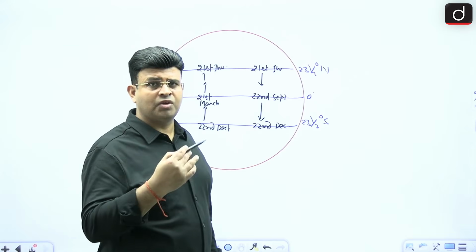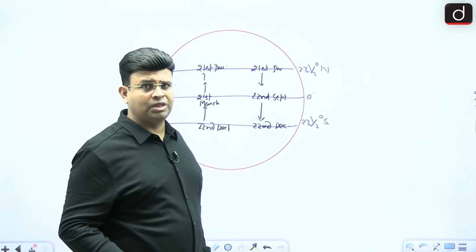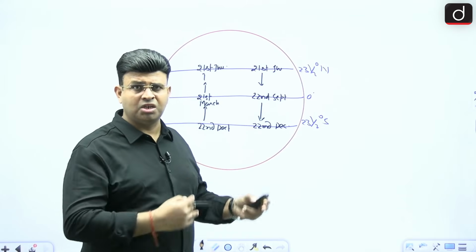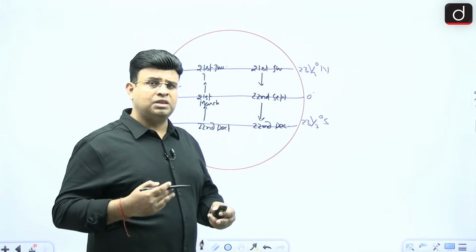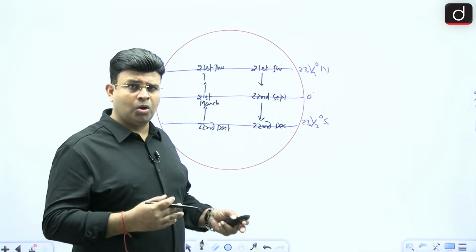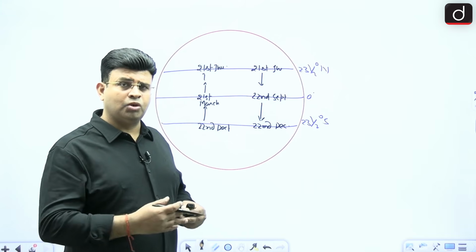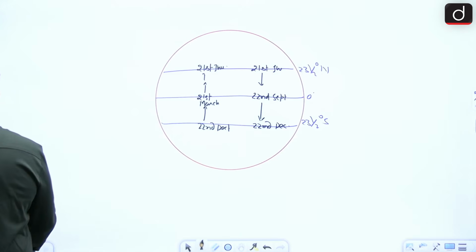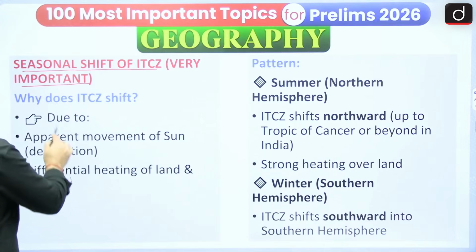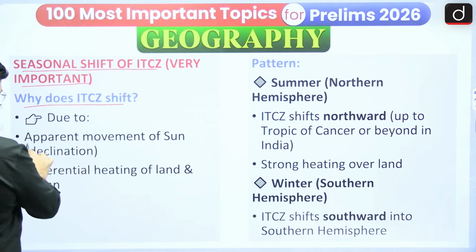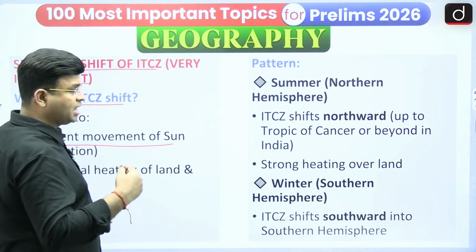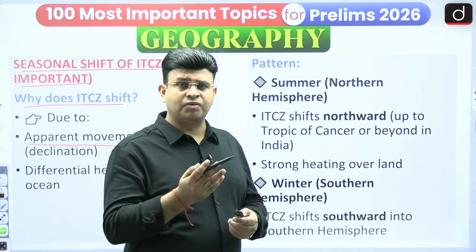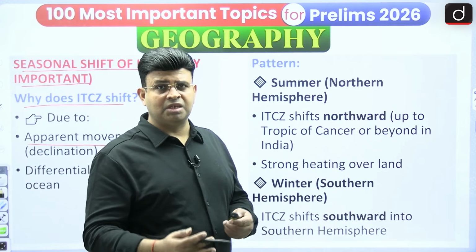When the sun is in the northern hemisphere, the ITCZ also shifts along with it. When the sun goes into the southern hemisphere, the heating also moves southward, the heating of the land and water. So why does the ITCZ shift? It is an apparent movement of the sun. The sun is apparently in the northern hemisphere for 6 months, and apparently shifting to the southern. It is not exact.